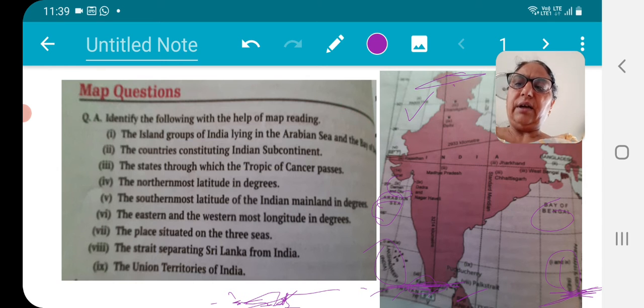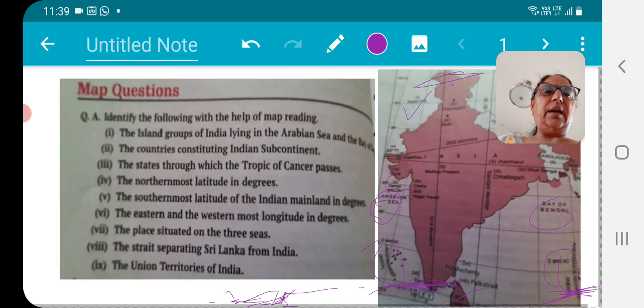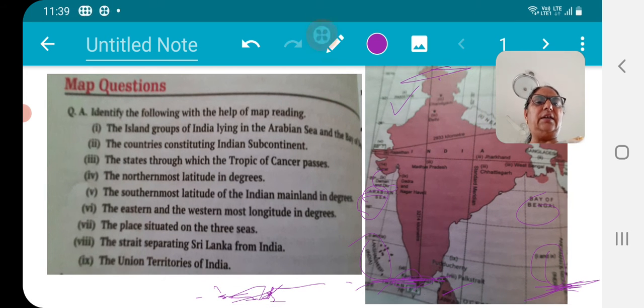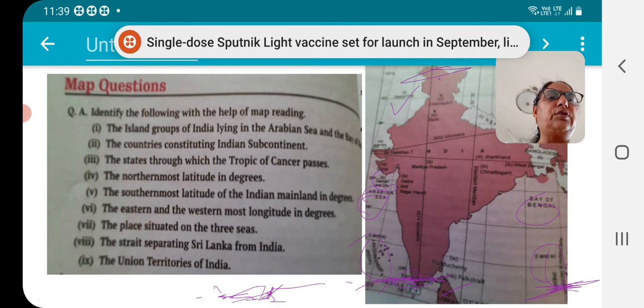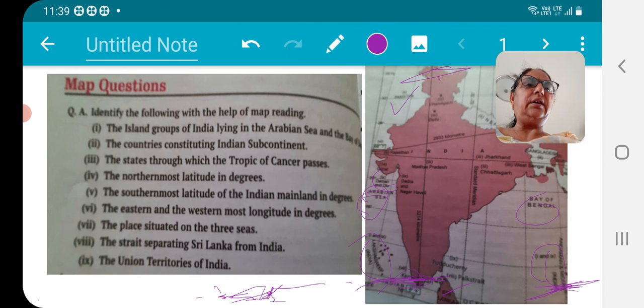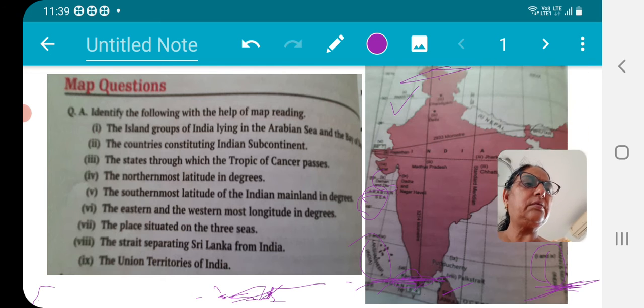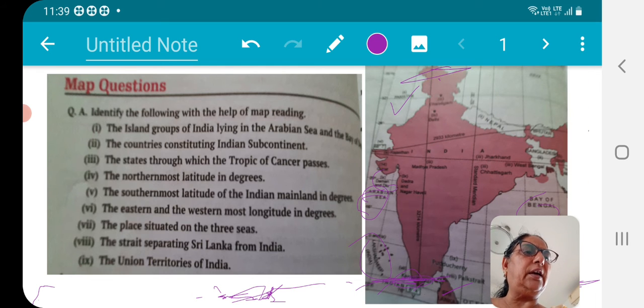And then 6th, the easternmost and the westernmost longitude in degrees. If we see the easternmost, it is here in the eastern states, and the westernmost is here in Gujarat.